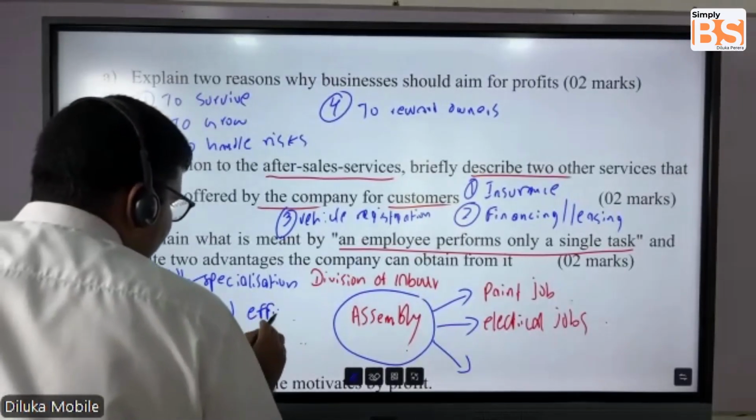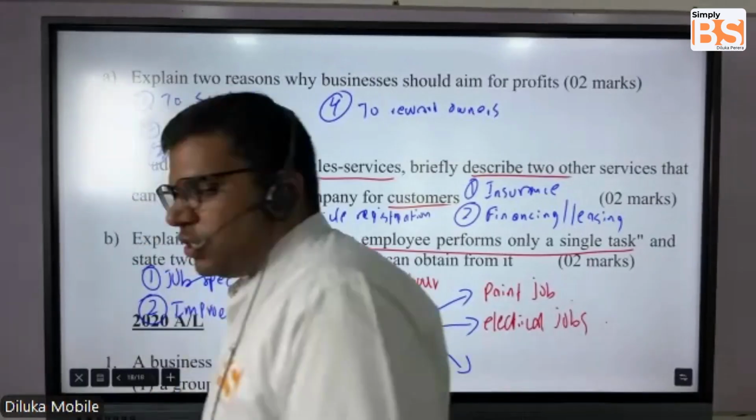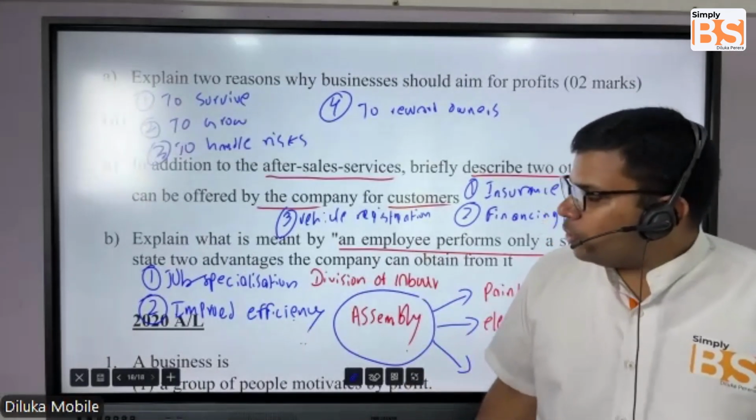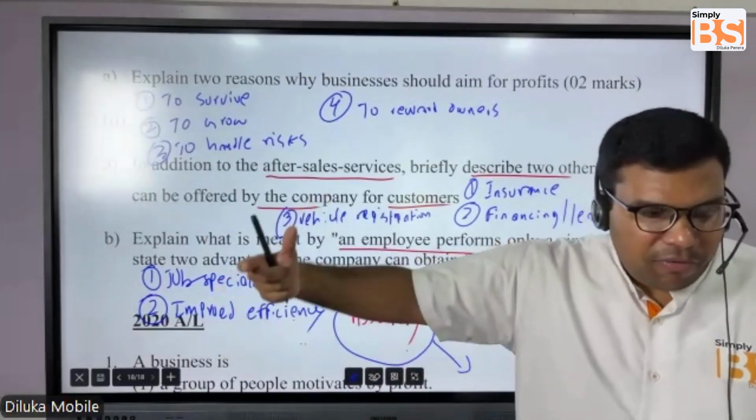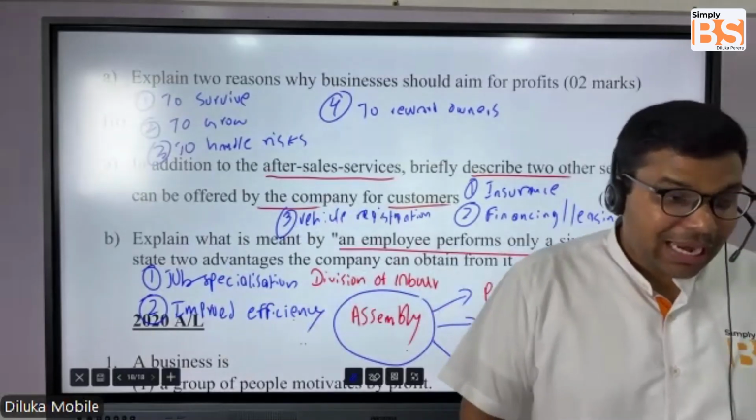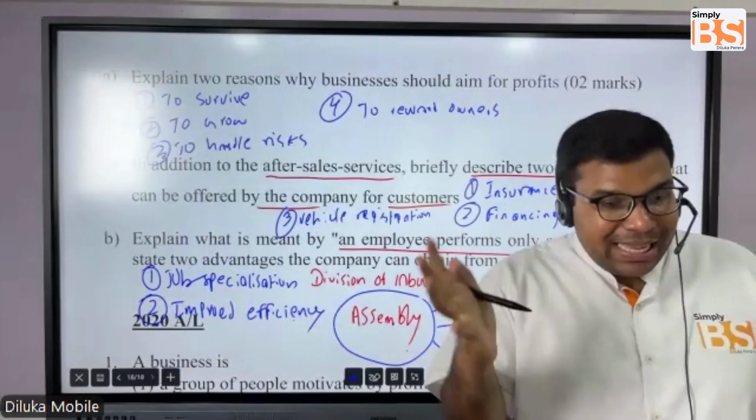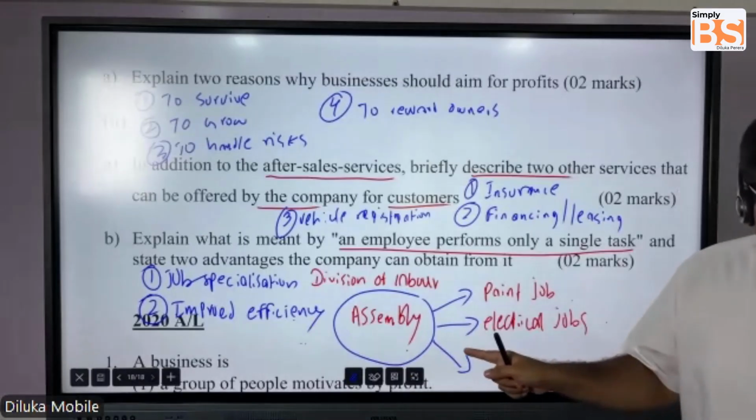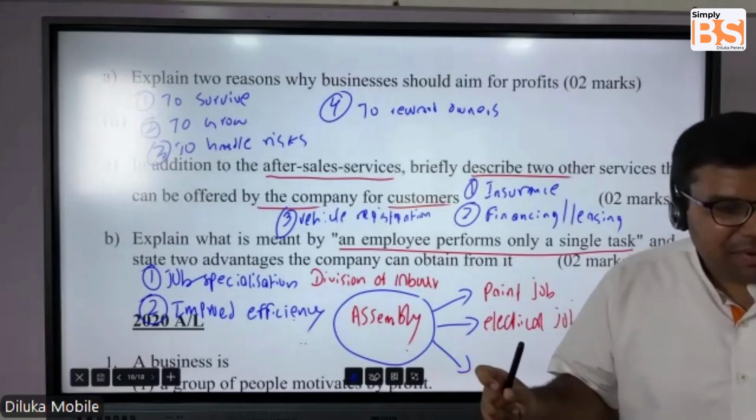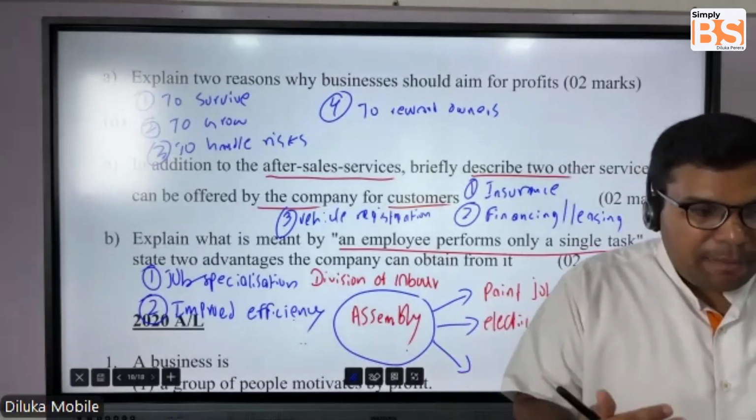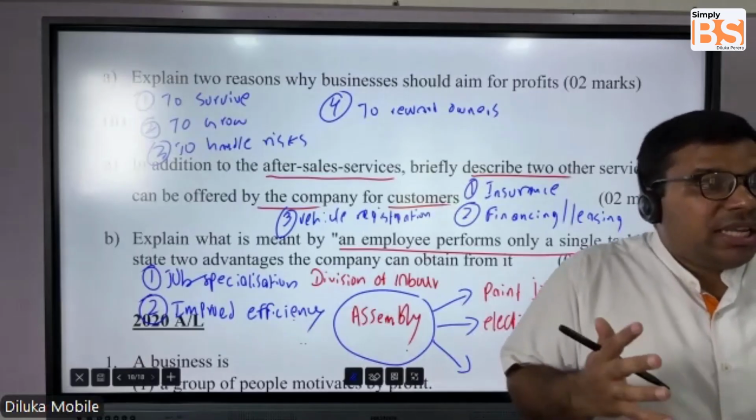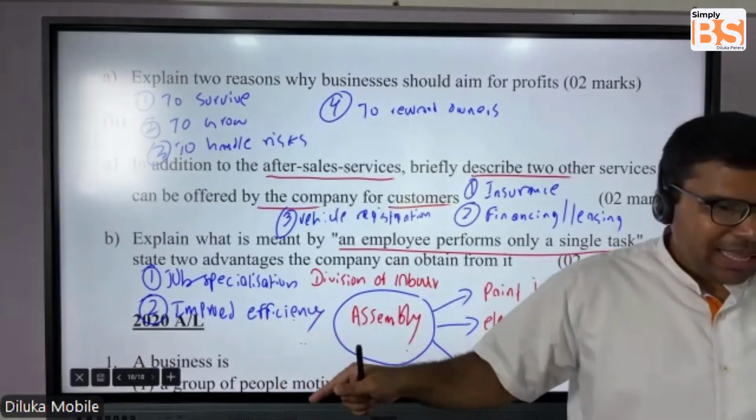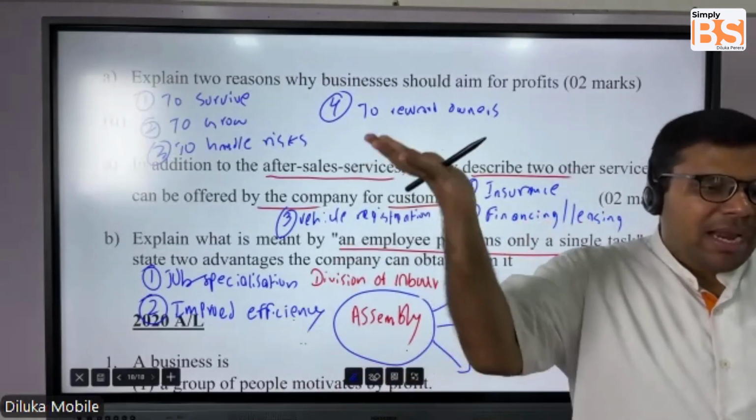Improved efficiency. You can improve the efficiency. Why? Because students, when a particular individual is performing the same task over and over again, he will find ways to increase the quality of the output. The person who is performing battery related activities will find ways to make a better battery, which will give a better output. That will improve efficiency. At a low cost, you can provide high quality.